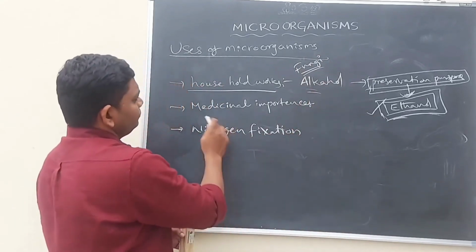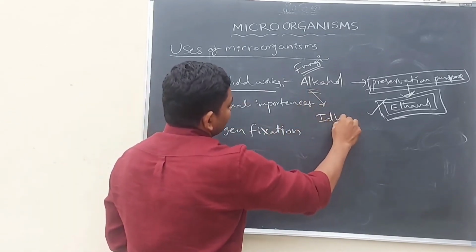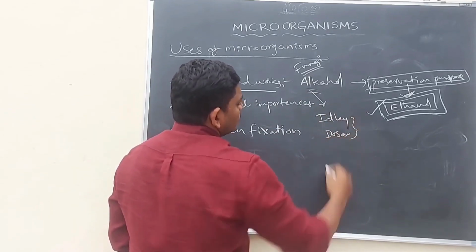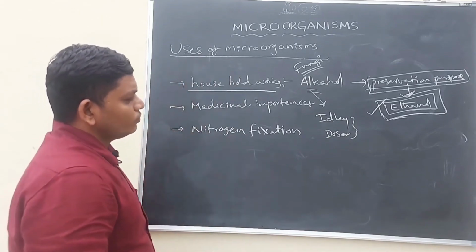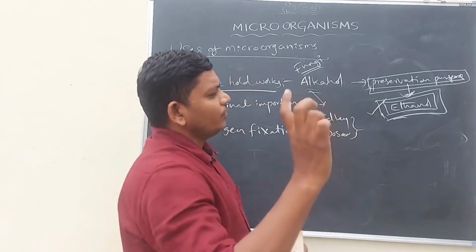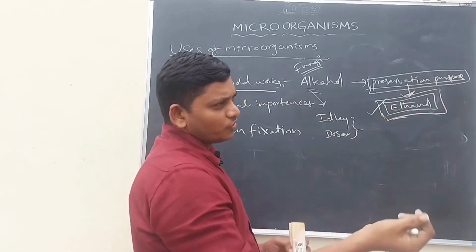And second thing, preparation of idli and dosa. For these things also, microorganisms are mostly useful. For example, whenever we grind some pulses, then it comes into a powder like structure.